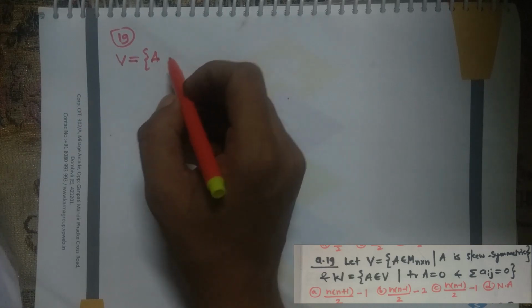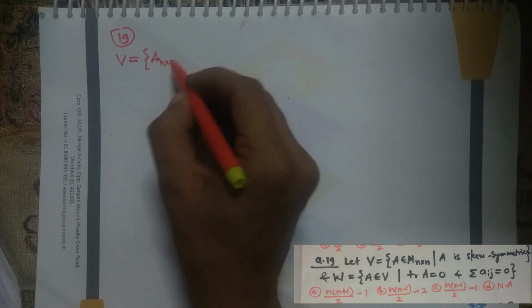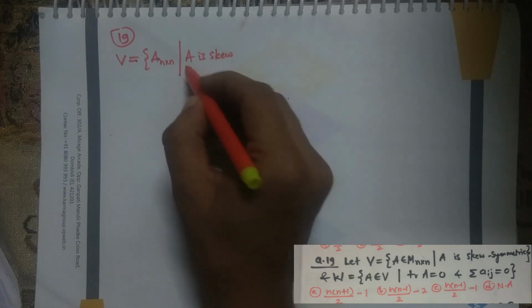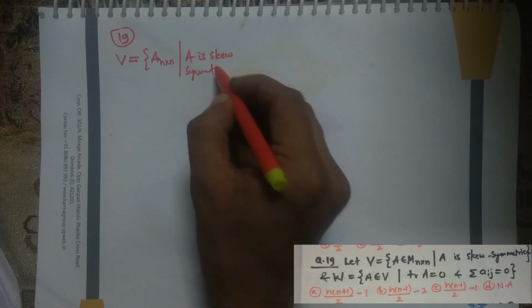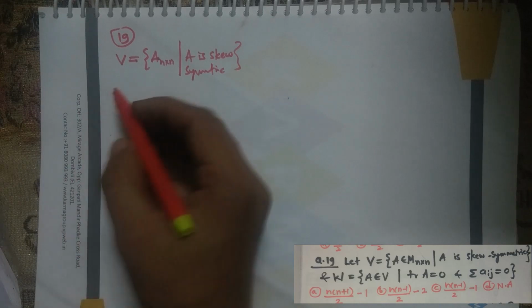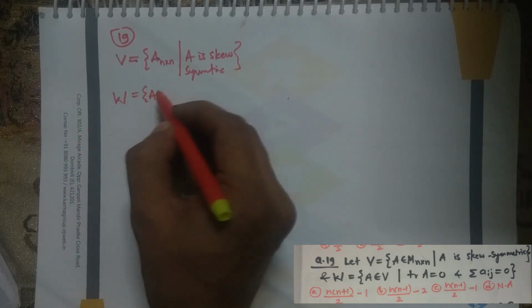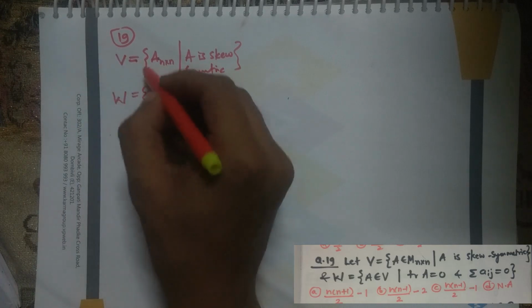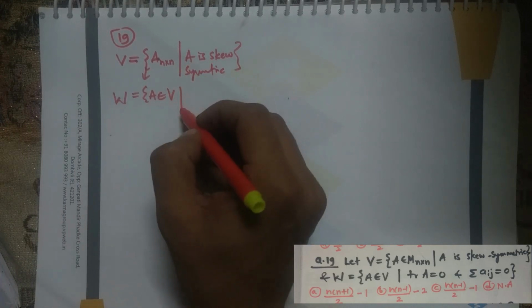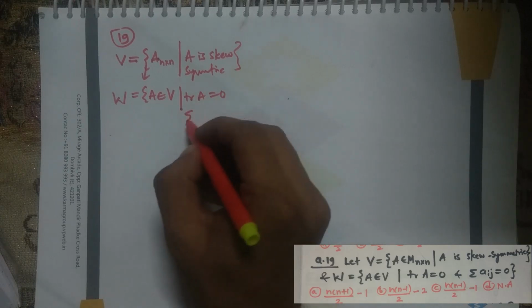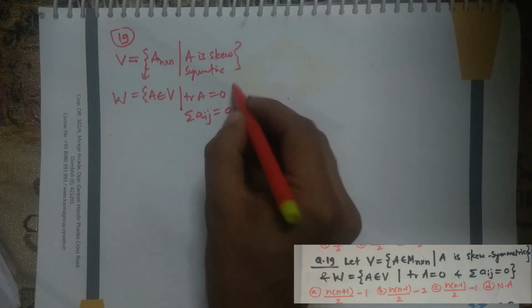They are collecting all n cross n matrices such that A is skew symmetric. And they are saying W, whose elements we are collecting from this set, such that trace of A is equal to 0 and summation of all entries of that matrix is 0.